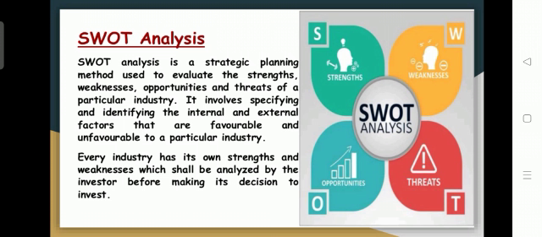SWOT means identifying in which areas the industry has more strengths, where it has weaknesses, where opportunities are available, and where risks exist. Considering all these, they can identify the improvement activities for the industry.